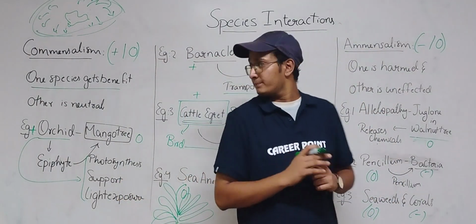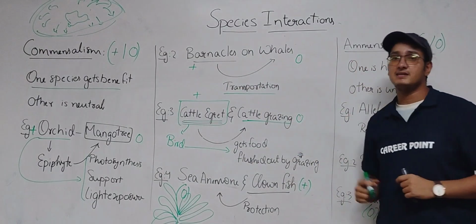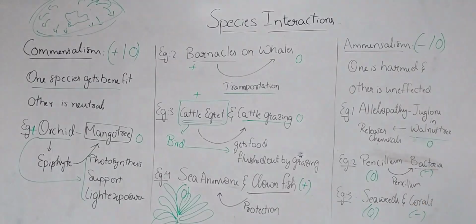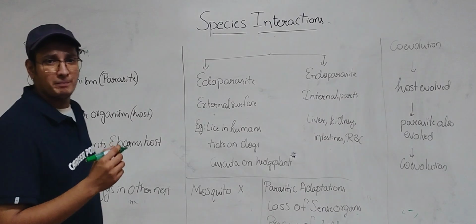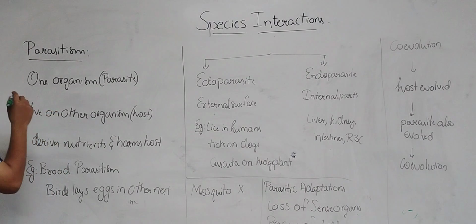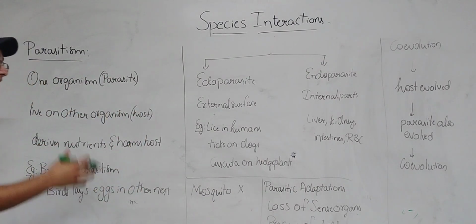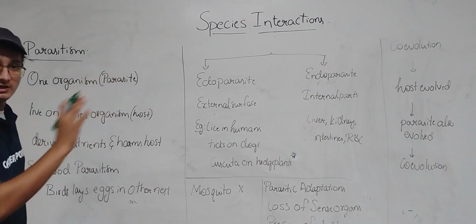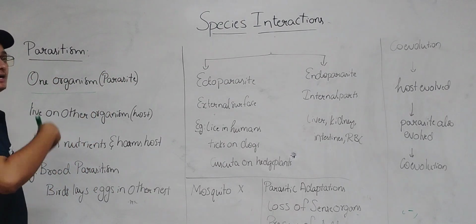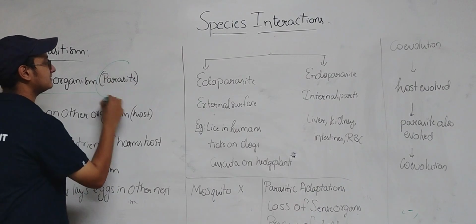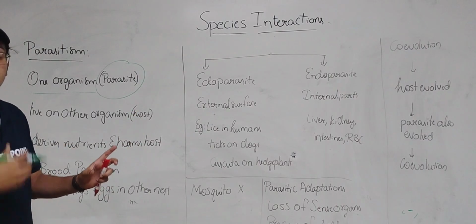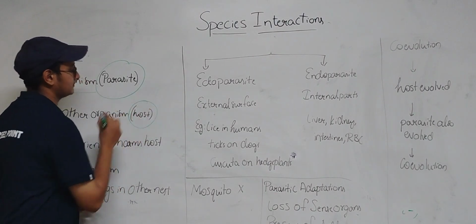So this is about Commensalism and Amensalism. Next we will see about Parasitism. So now let's talk about Parasitism. Parasitism means one organism lives on another organism, where it gets the nutrients and harms the other organism, which means the organism which is living on another organism is known as the parasite, and the organism from which the parasite is deriving the nutrients and harming is called the host.